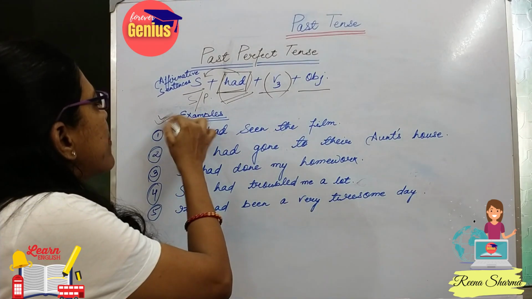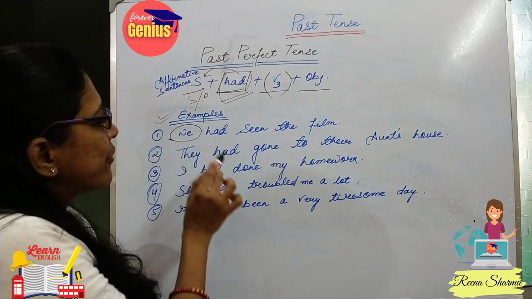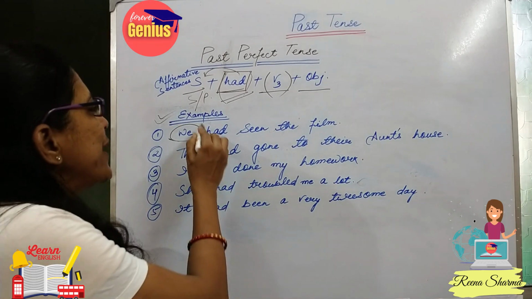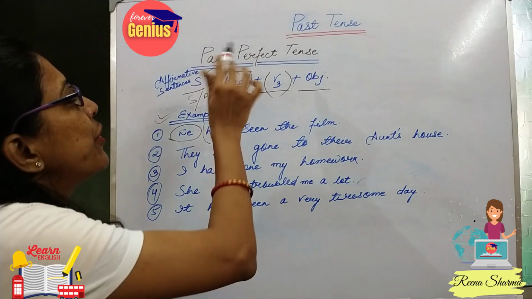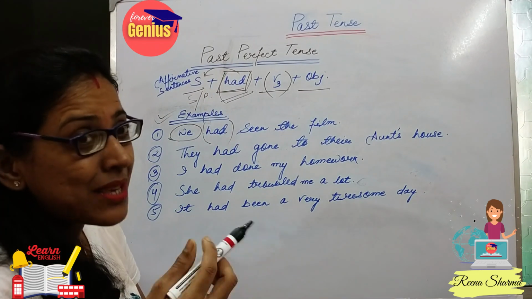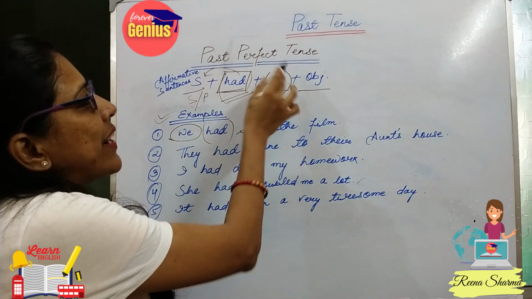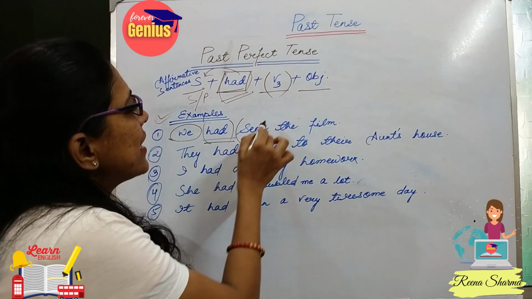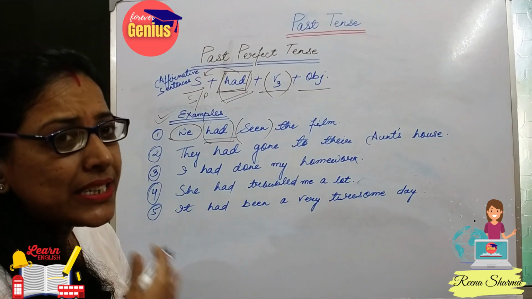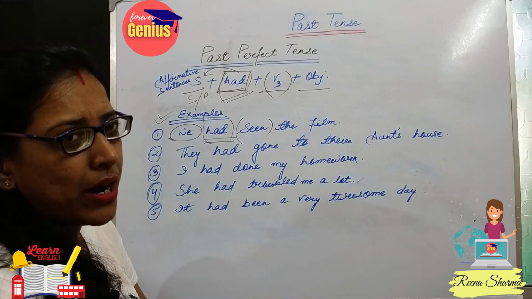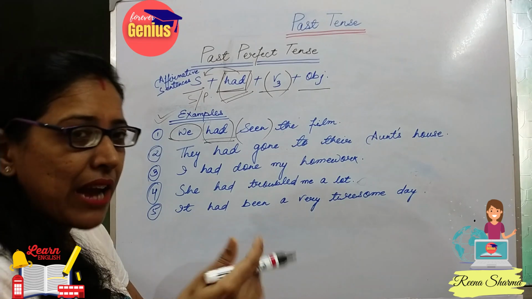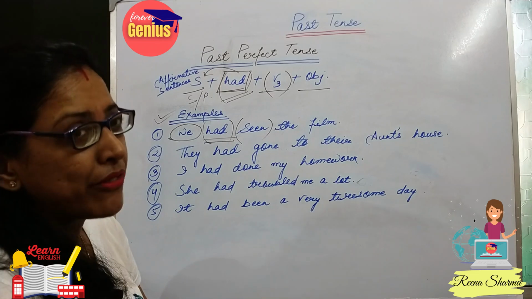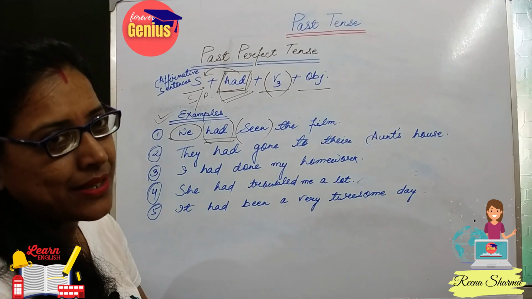Okay, let's look at some examples. See, our tension of distinguishing between singular and plural is totally finished here. We don't have to distinguish. This is the simplest trick, that in case of past perfect tense, we don't have to distinguish. So, we will use had and the third form of the verb. There is a list of first, second and third forms of verbs, a format which I will give you after I complete the format of tenses, so that it will be of great help while you are doing the exercises.